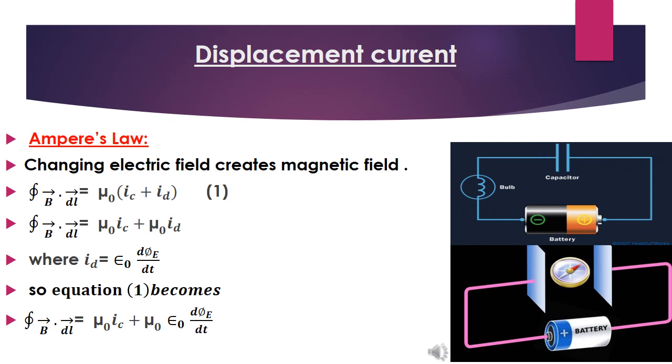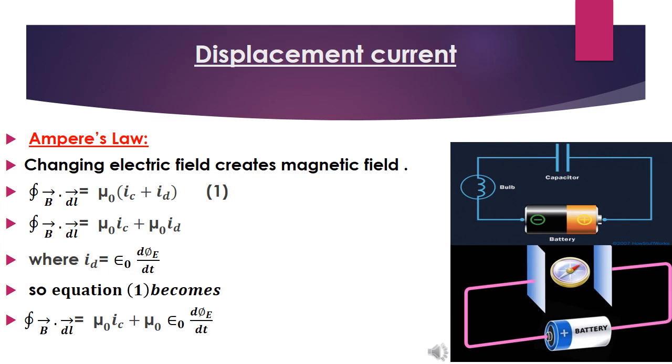This was the problem which was posed by Maxwell. And he gave us the new concept that our thinking is not sufficient. We said that current creates a magnetic field, and moving charges make current. This is not sufficient. Who told us that only moving charges make current? That was the problem. Whom do you call current? Current is the one which creates a magnetic field around it.